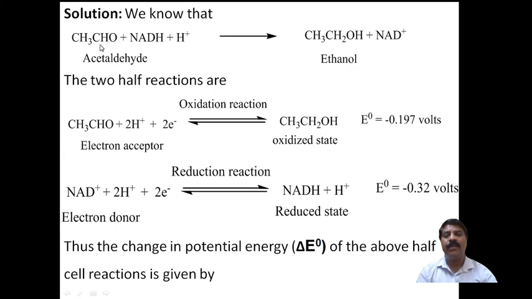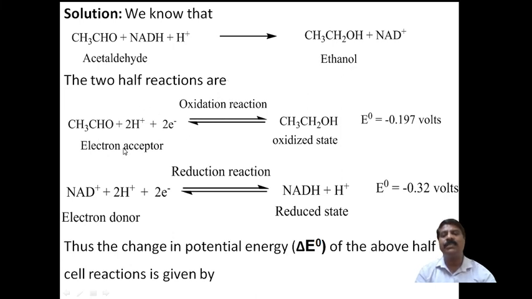Therefore, there is oxidation of this, and this makes the reduction of that. Hydrogen is transferred from NADH to acetaldehyde, and NADH goes to the oxidized state, and this is the reduced state. Reduced state means ethanol, where one hydrogen is extra in ethanol compared to acetaldehyde. Therefore, it is a reduced form, and this is nothing but a redox reaction.